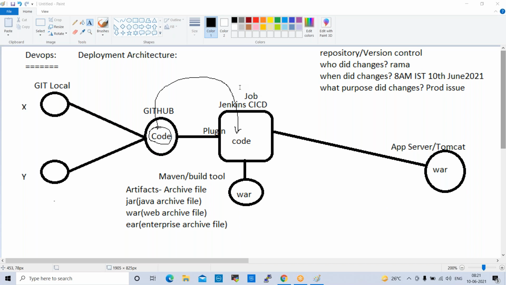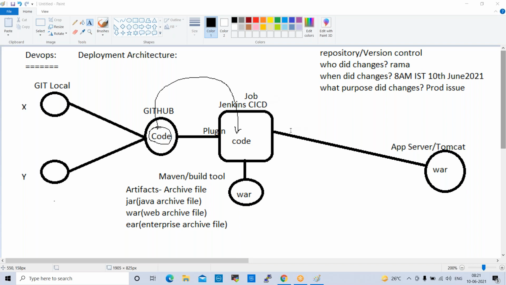Yeah. So these jobs we create initially and we schedule these jobs. I'll show you. I'll give you more details on this. Normally these jobs we will create and we will schedule.